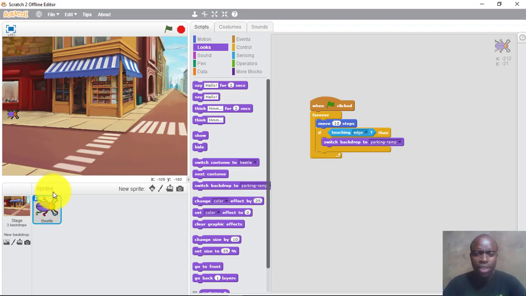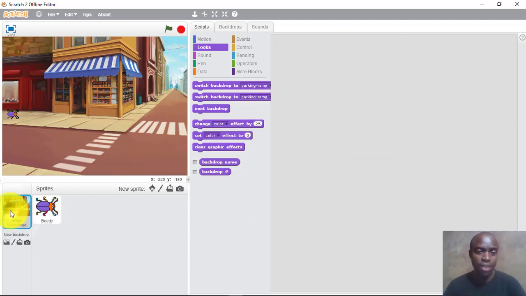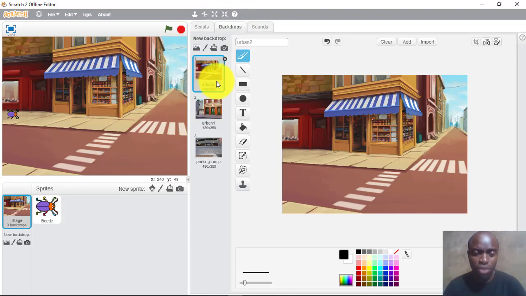You don't come from one city and jump to another city. You can't jump to another city if you are not on the plane, and the plane has already stopped. So you need to use a bus. Okay, so I'll go back a little bit to my stage, and I'll go back to backdrop. I know the first one is called Urban 2, the second one is called Urban 1, and the last one is called Parking Lamp. So now I know, and I'm going back to my block tray.